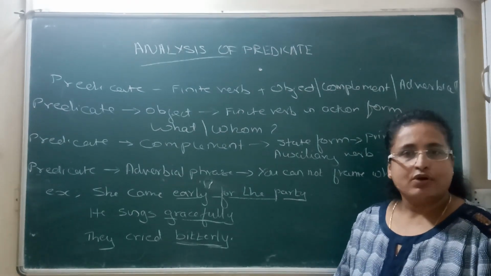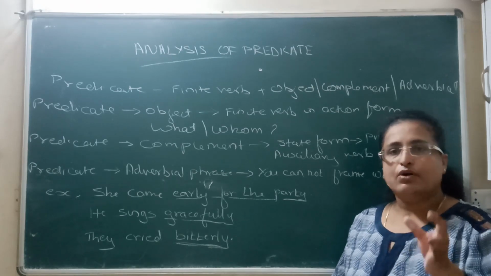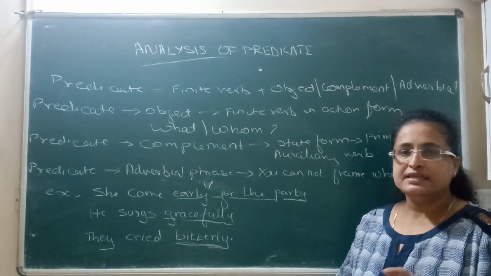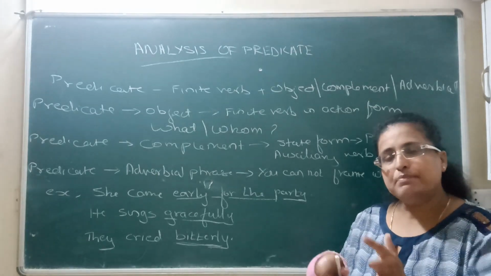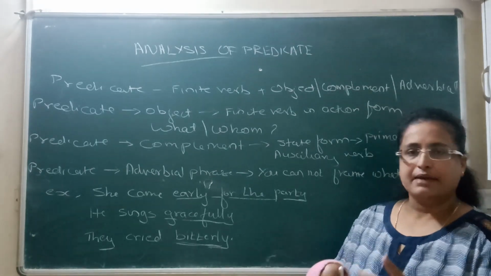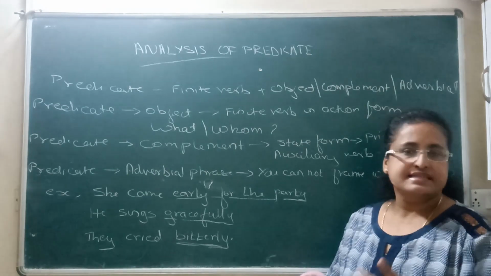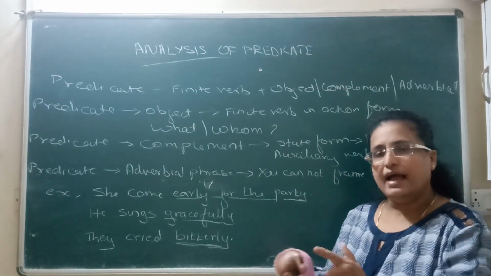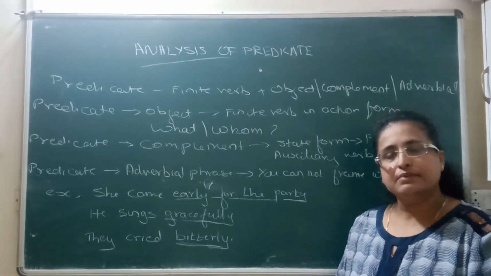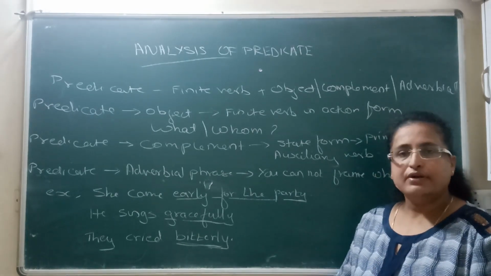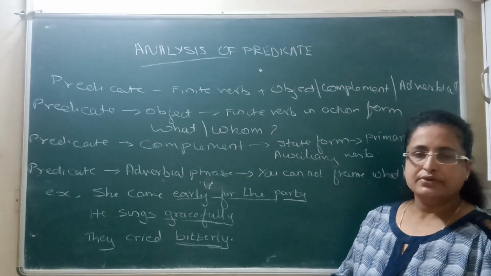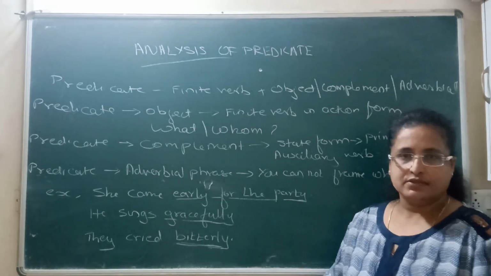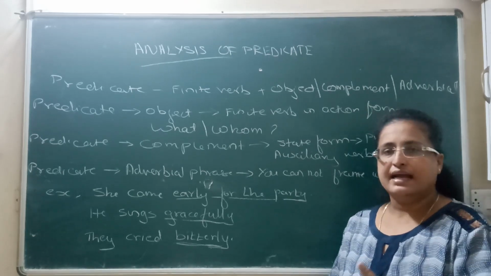How do you recognize a complement? For a complement, again the question asked is what and whom, but here you remember there is no action verb. Only a primary auxiliary verb is used, like am, is, was, were, has, have, had, will have, will. There will be no action verb, only the primary auxiliary verb. And for an adverbial phrase, what you have to see is there is no question framed by what and whom. All the other questions can be framed. So that is an adverbial phrase.